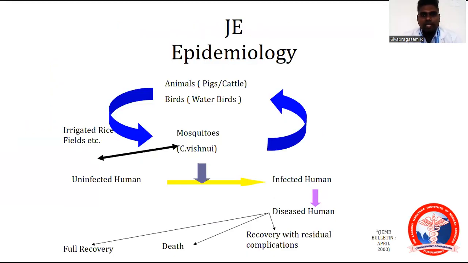So this is the epidemiological cycle. As you see, in irrigated rice fields, where there are animals and birds, the virus is prevalent. The mosquito, which is a vector, gets the virus from these animals, and finally it transmits to uninfected humans, who become infected, and then the disease occurs. After the disease comes, there are only 3 outcomes: recovery, death, or full recovery.